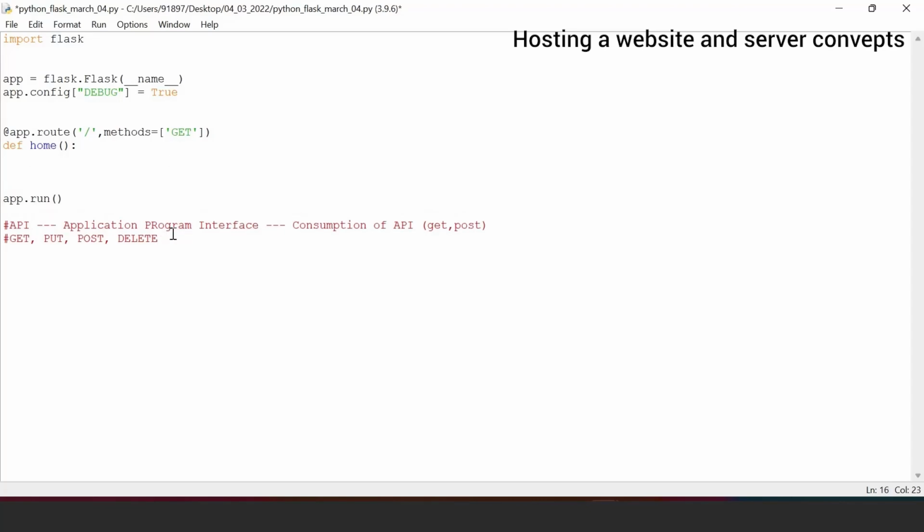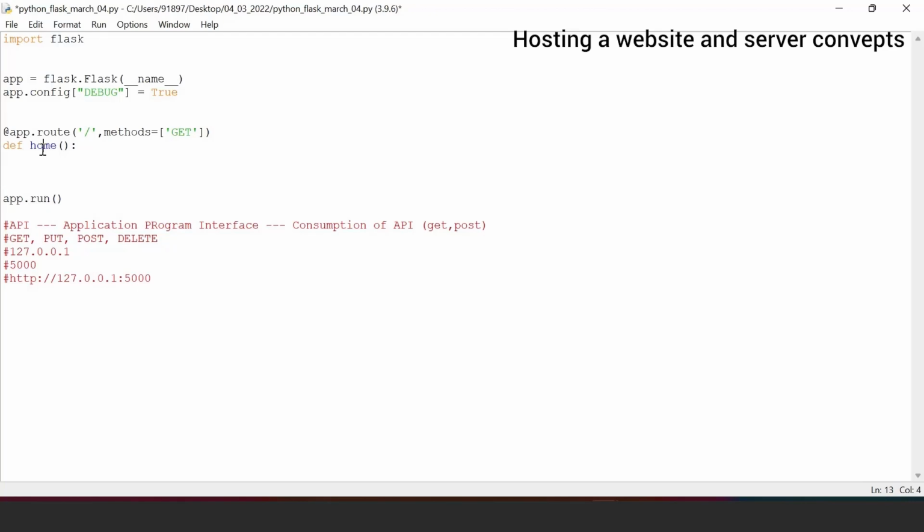What website? You know it, right? Generally the application runs on this IP only, and Flask runs on 5000. So when you run this program, you go to http://127.0.0.1:5000.